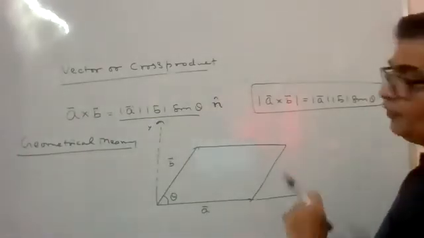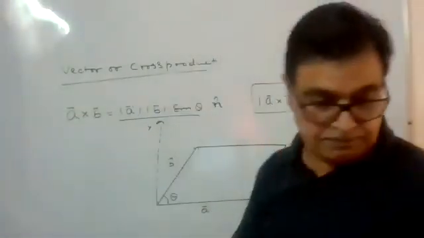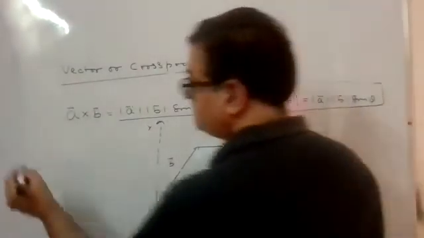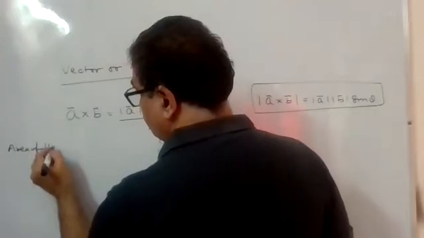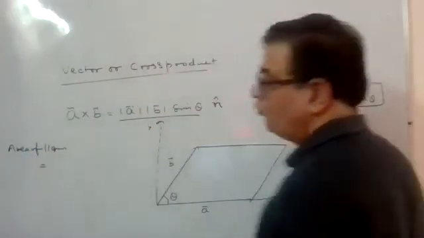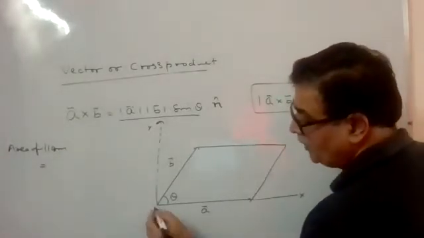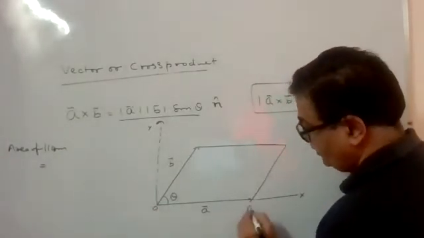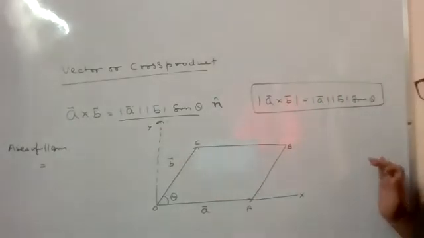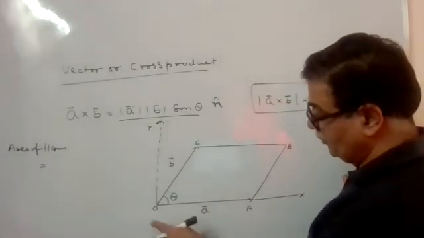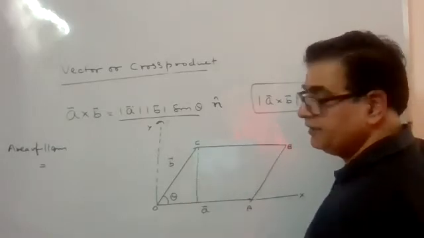If I say you find out area of this parallelogram, what is our area of parallelogram? Area of parallelogram will be base into height. This I'll take O, A, B, C. Height हमारी ये निकले.